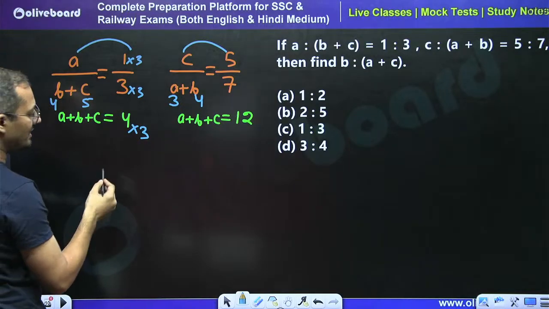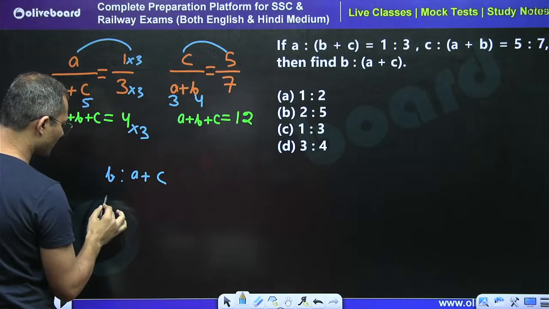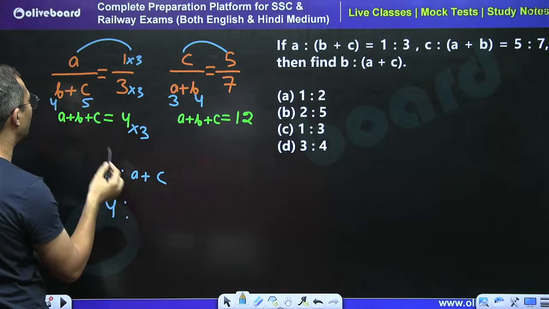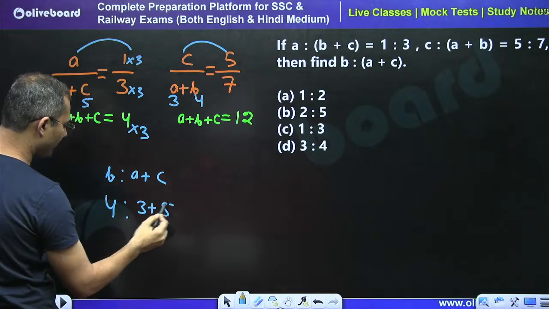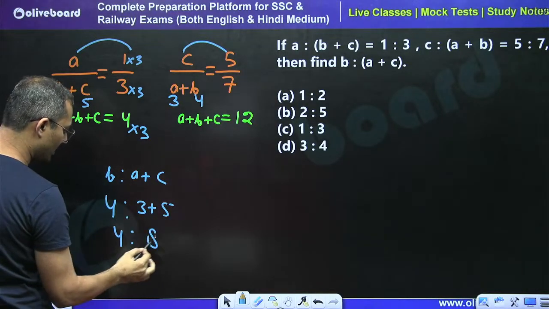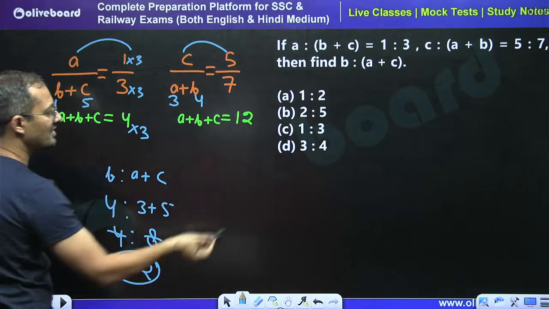So we can say that b is to a plus c. This is going to be 4 is to now a plus c. A is what? 3 and c is what? 5. So we can say that 4 is to 8. So 1 is to 2 is the right answer. Okay, so 1 is to 2 is the right answer.